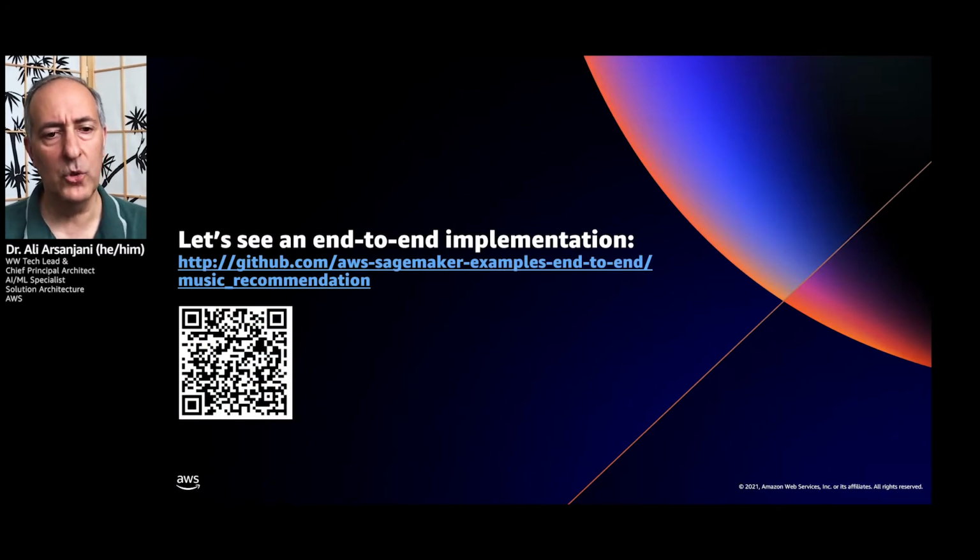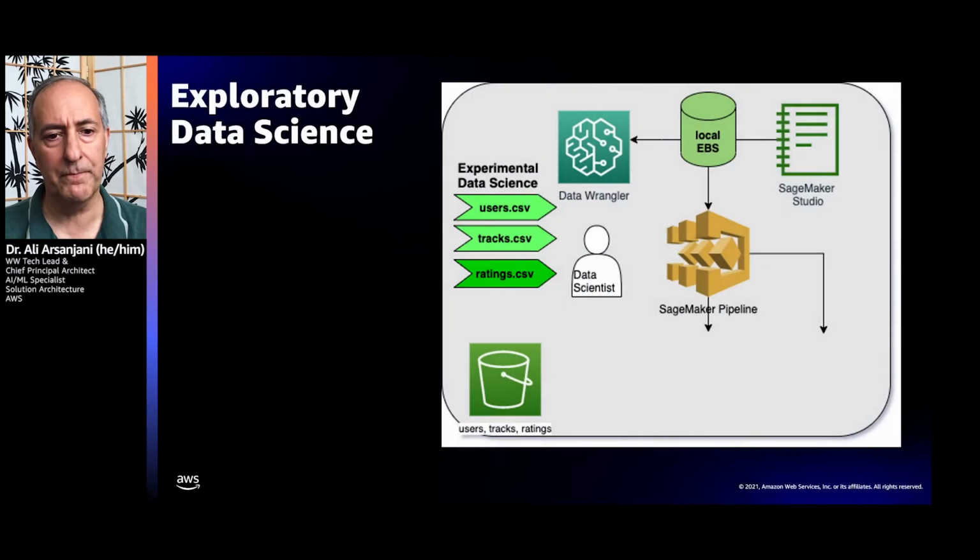So let's look at an end-to-end example in which we will be looking at the music recommendation example that we have in our AWS SageMaker examples repository. In this section, we will be seeing the first part of the notebooks that we have corresponding to this example. And I'm actually going to be switching over to the notebook.